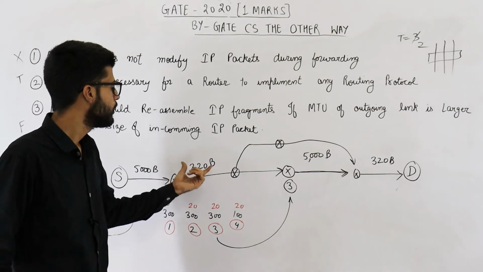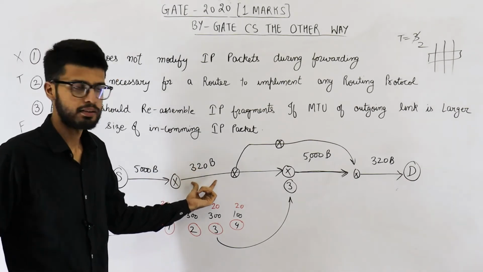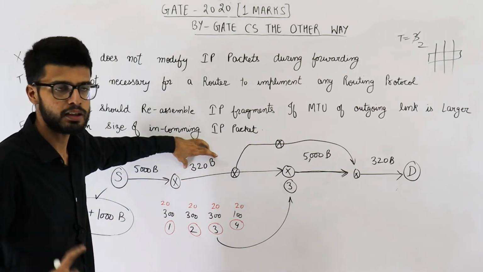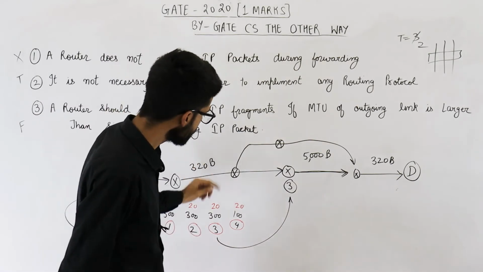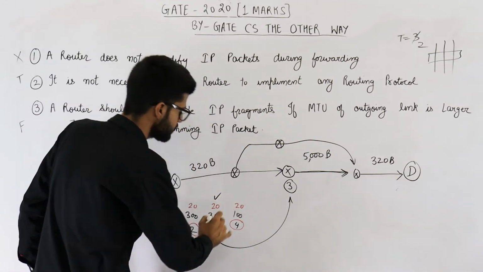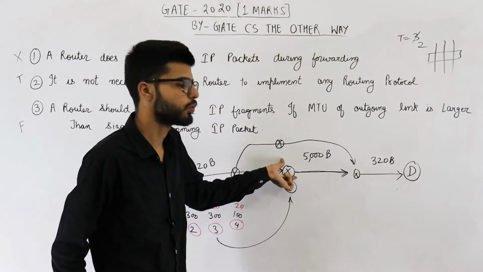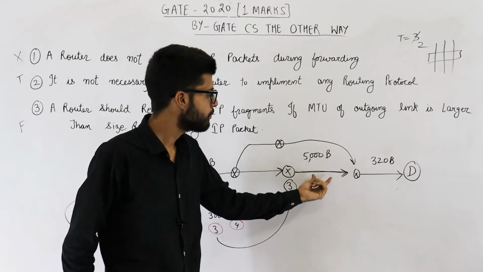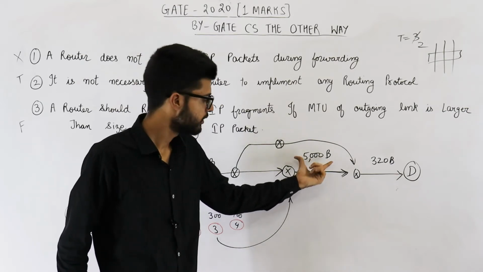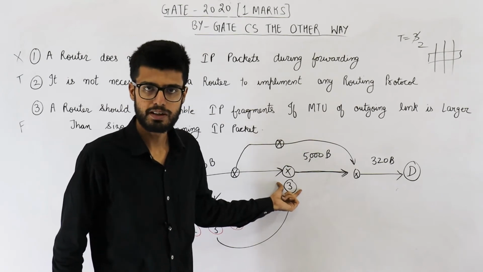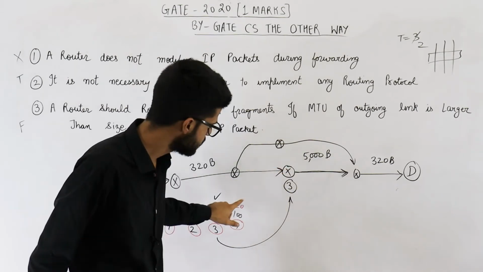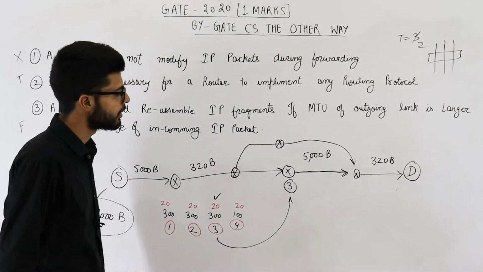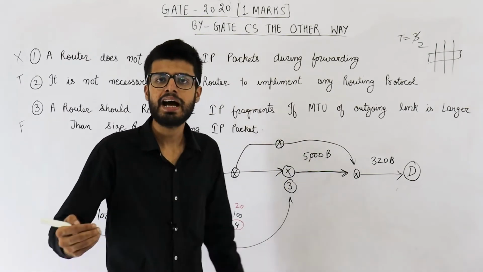It has fragmented because the MTU of this link or this network is 320 bytes. So maximum size of IP packet here is 320 only. Now, suppose one of these fragments, fragment number 3, is received by this router. This router sees that MTU of outgoing link or MTU of this network is 5000 bytes and the fragment is only of 320 bytes. Will this router just reassemble all of them? This is the question. Answer is no. Router will just forward the fragment as it was received.